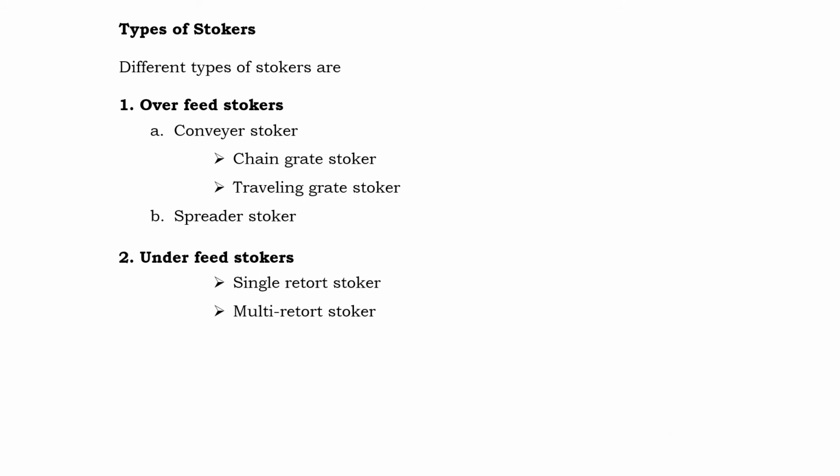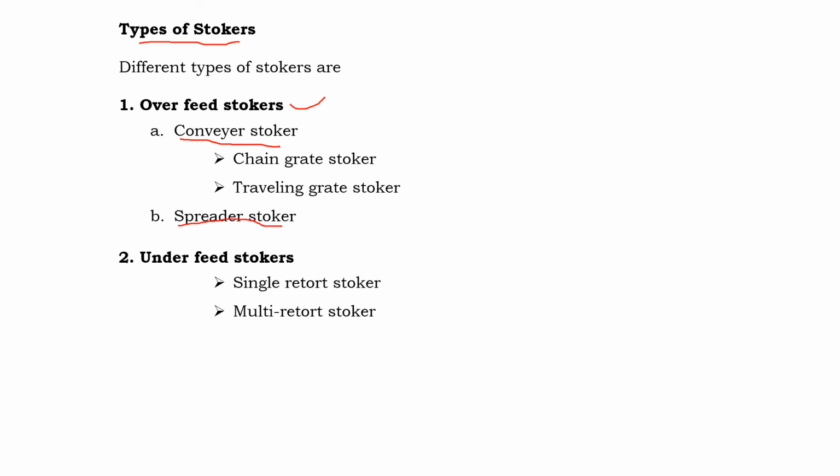So now we know what a stoker is and the working principle of a stoker. Basically, it works on two principles: one is the overfeed, and the second one is the underfeed. Now let's look at the types of stokers. In the overfeed stoker we have two types: one is the conveyor stoker, and the second one is the spreader stoker.